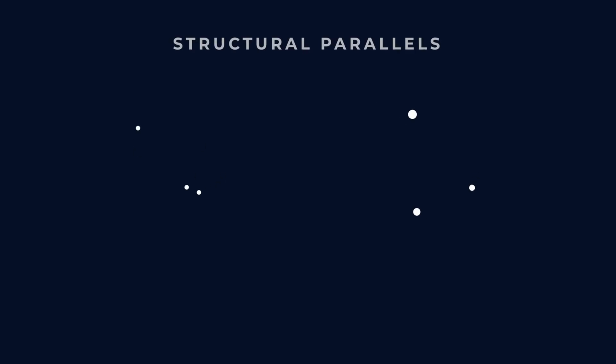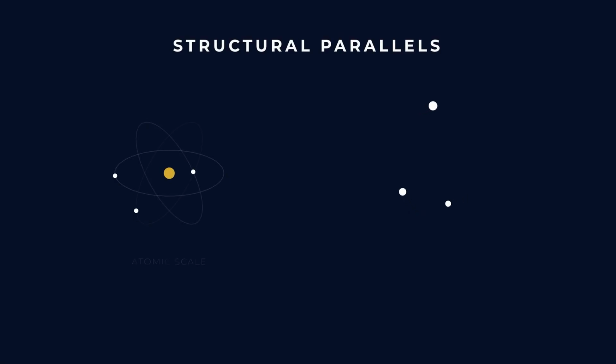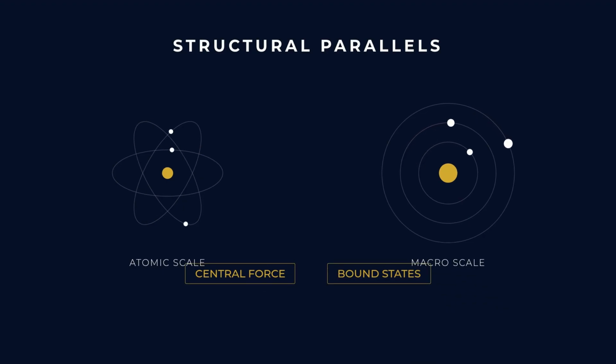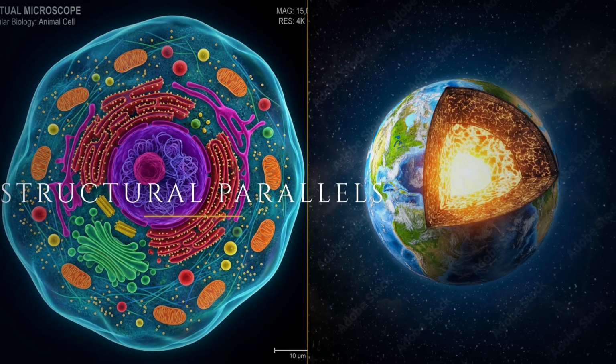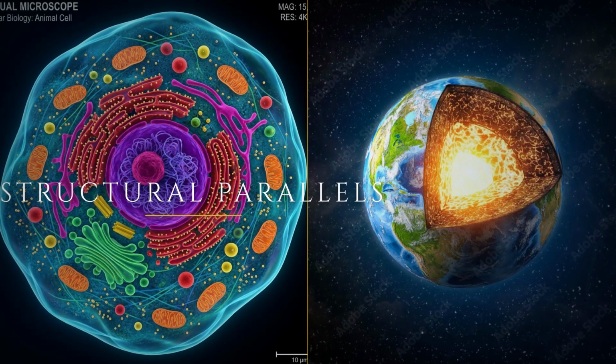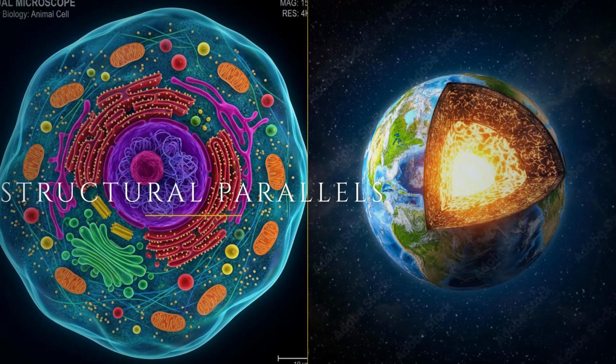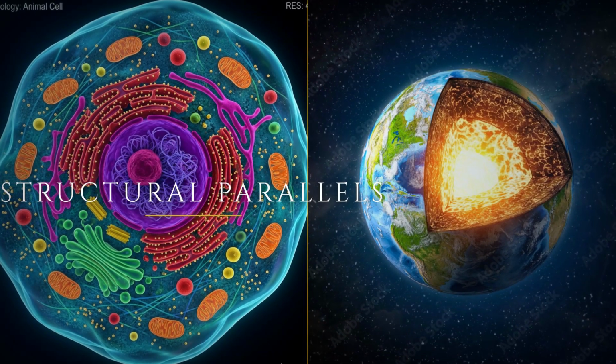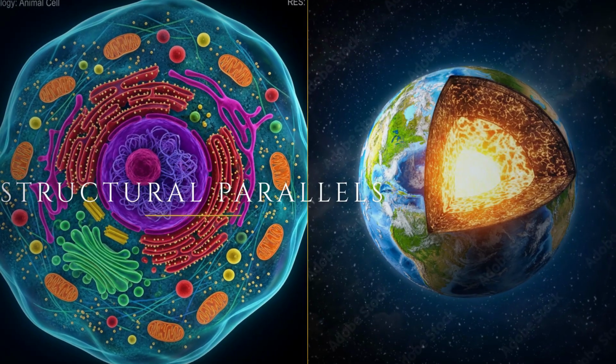Our third area of study focuses on structural parallels across scales. While the mechanics differ, the structural logic is consistent. Think of the atom and the solar system. Both are defined by a central force and bound states. We also see this in cells and planets. Both are layered self-organizing systems. Whether it is a nucleus and membrane or a planetary core and biosphere, the organizational principle remains the same across